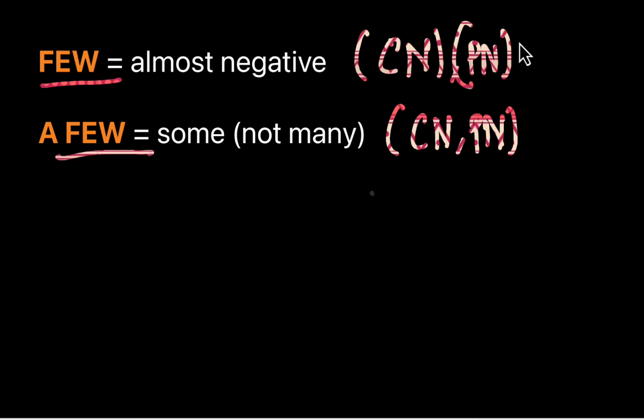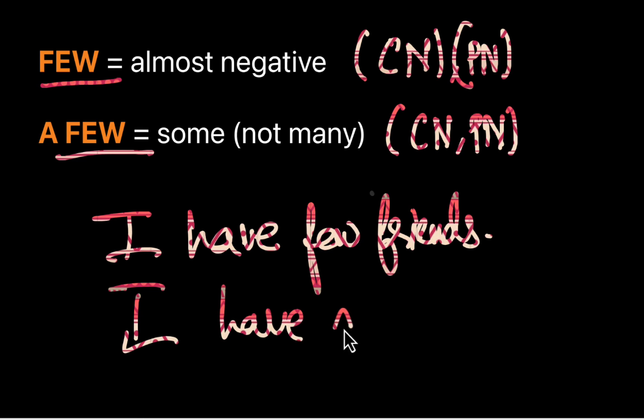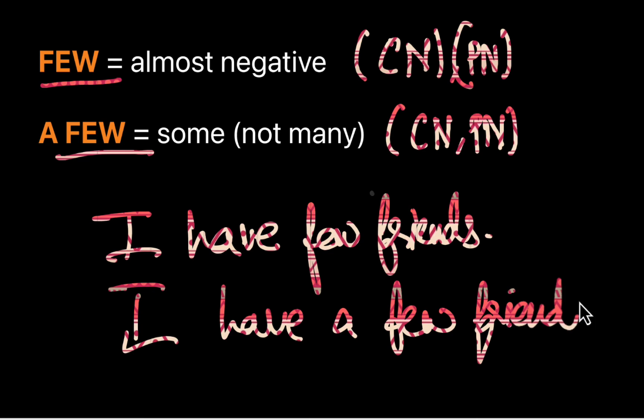The speaker considers it positive. Let's take an example. I have few friends, and I have a few friends.